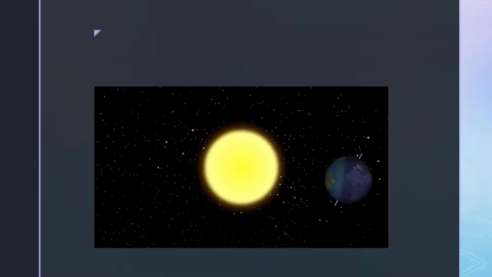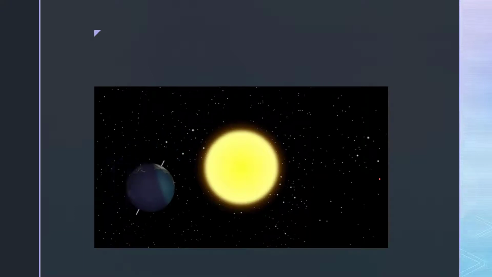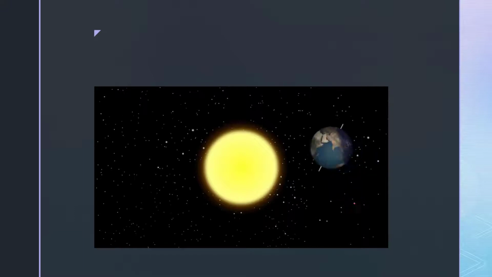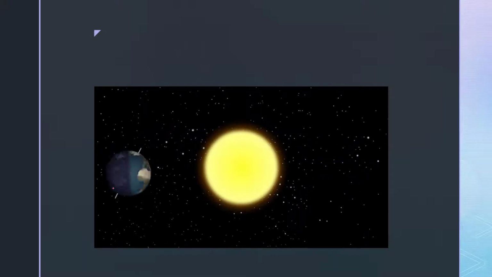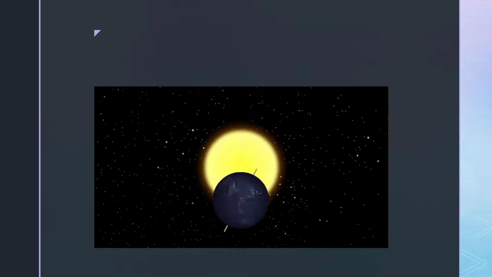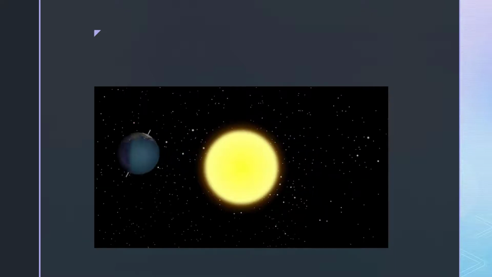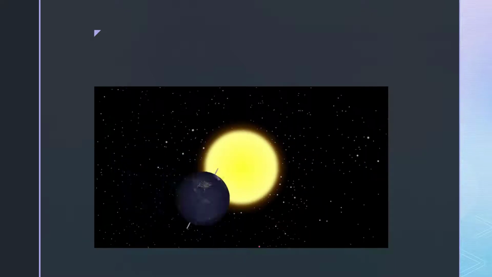This is the revolution. We also know that the earth not only rotates but also revolves around the sun. On the screen you can see the earth is rotating on its axis as well as revolving around the sun. It is moving around the sun on a fixed path that we will discuss in a further slide. Look at the earth carefully.